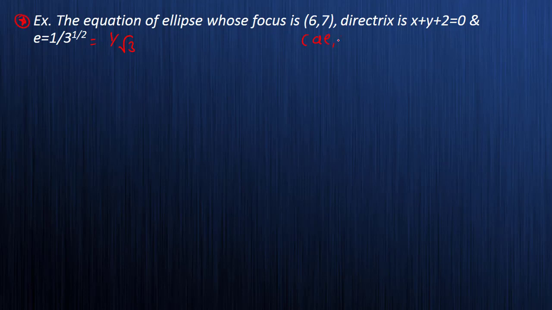Here we have 6 and 7, both non-zero, which means it is a shifted ellipse, not on the x axis and y axis. Its center is not at 0 0, it is a shifted ellipse. So in that case we cannot apply this AE comma 0. Don't worry, we have the concept with us.